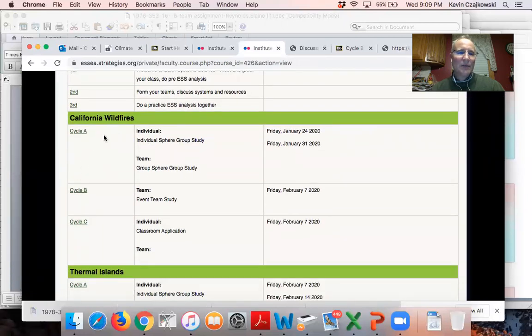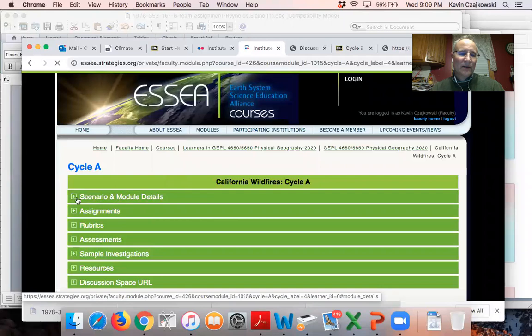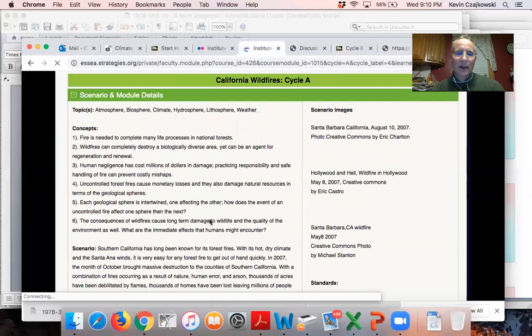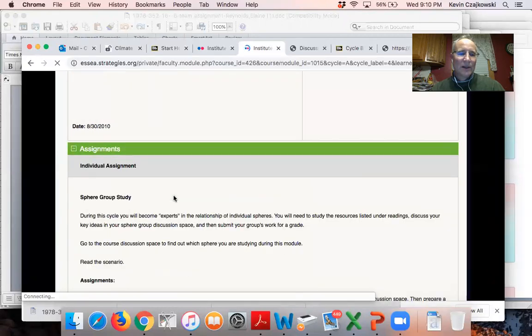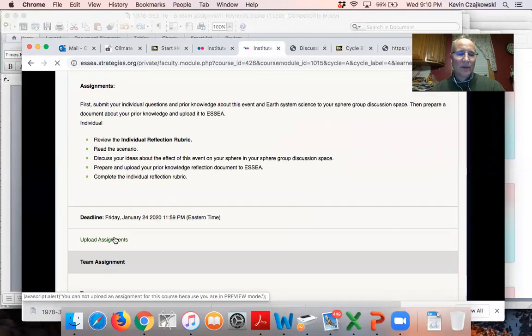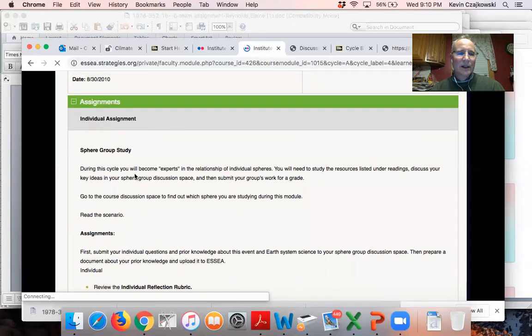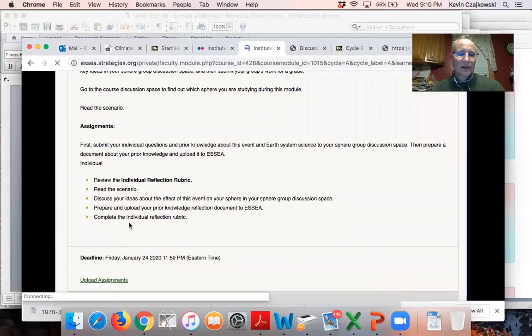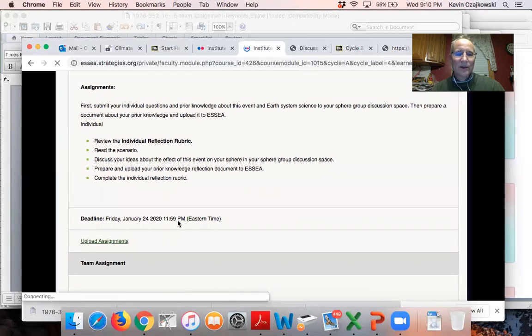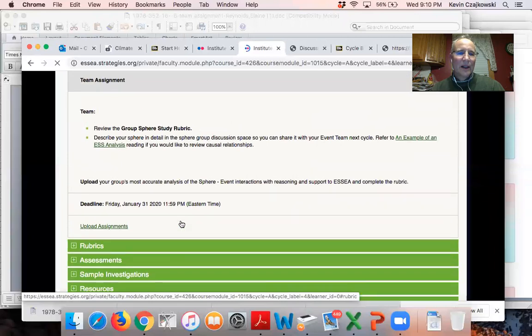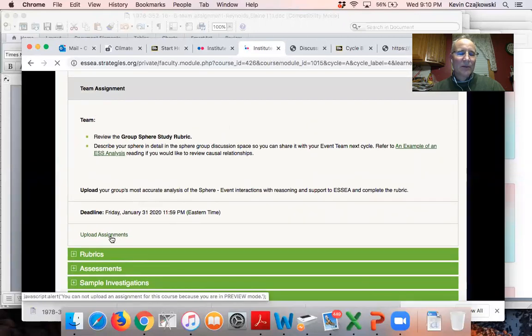So we're going to do A and B for California wildfires, Australian wildfires. If you click on A, then you'll see that there's a scenario, so you can read that. It gives you some background information. Then your assignments, and this is where you're going to upload your assignment, like cycle A, your reflection, your prior knowledge, you're going to put there, and it has the due date, so you know when it's due, always by 11:59 p.m. And then the team sphere study, here's where you upload that by January 31st.